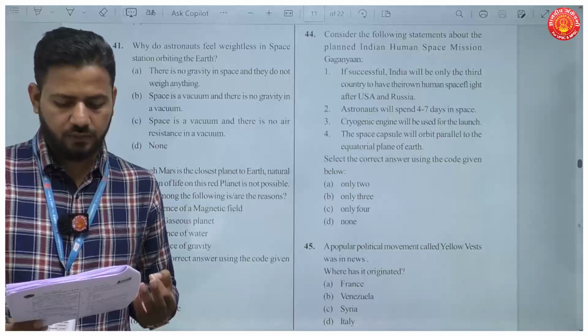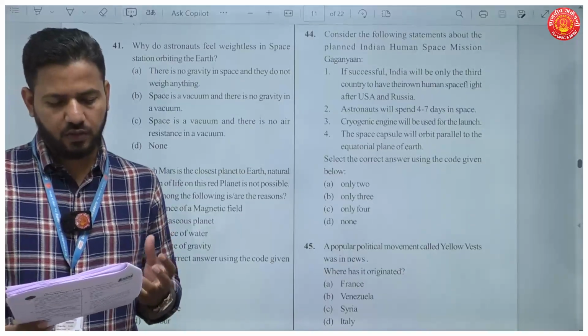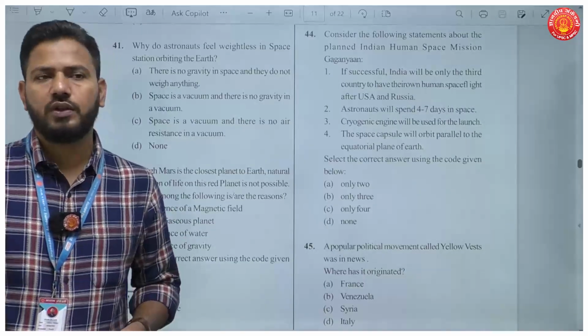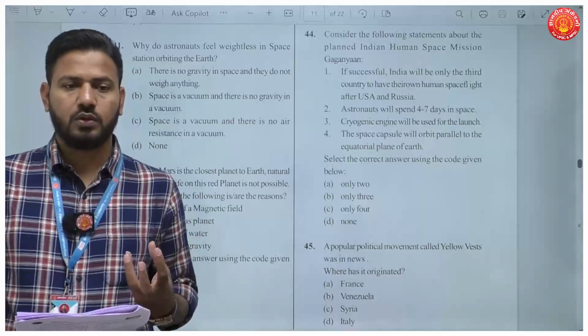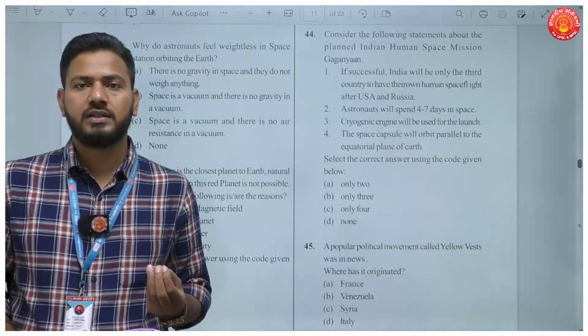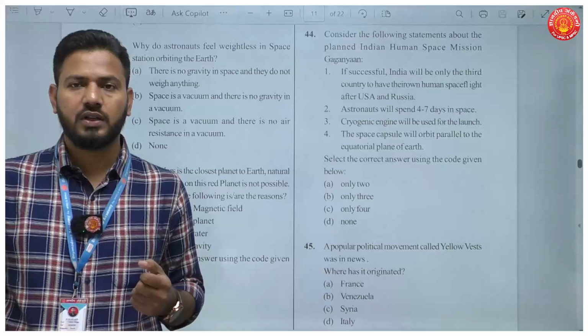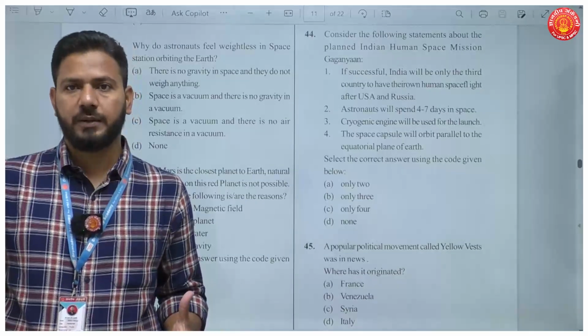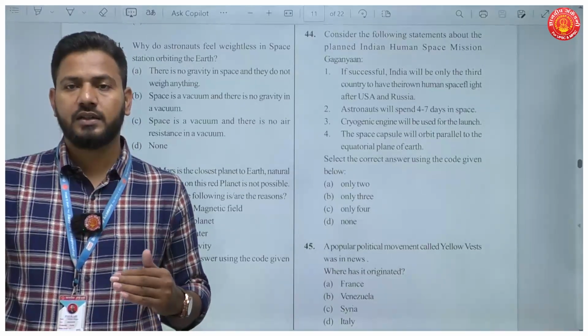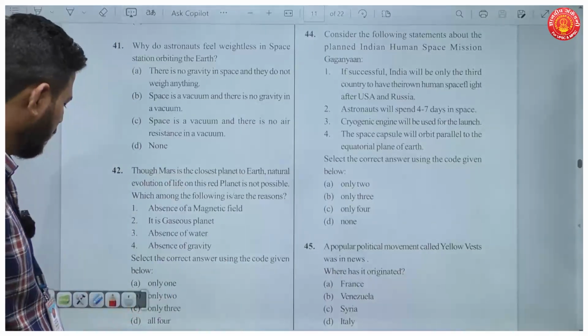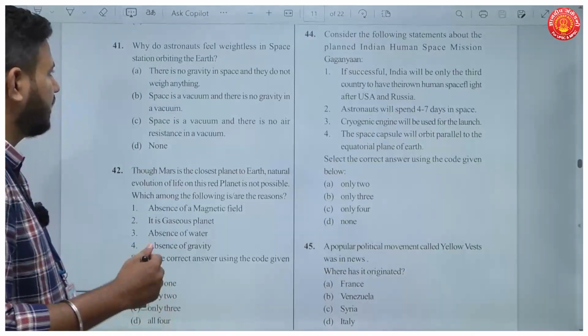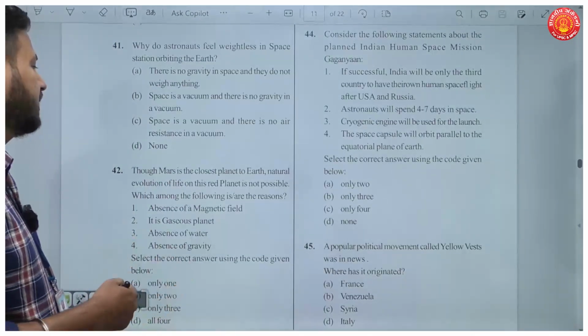Why do astronauts feel weightlessness in space orbiting the Earth? First of all, you need to understand what is weight. The weight of an object is a force pulling it down. If you're in touch with the ground, you feel your weight, so it is a reaction of the force of gravity. Now, why does an astronaut feel weightless when he's in orbit?